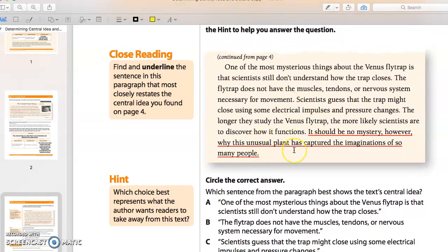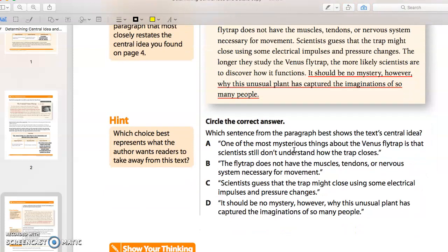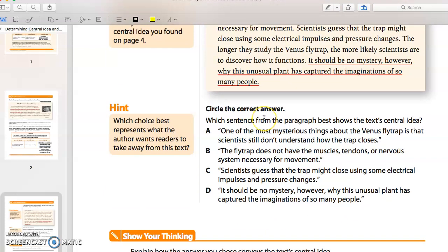Which sentence is going to show, wow, this is a super interesting, different idea? We already underlined it, so we're basically just matching what we underlined with the correct answer. So it should be no mystery connects with it should be no mystery. So we're just going to highlight this.